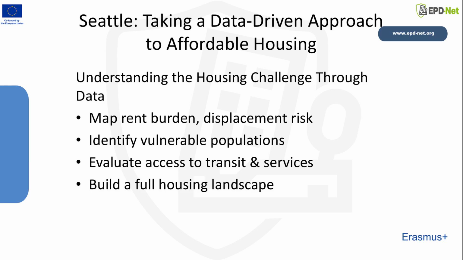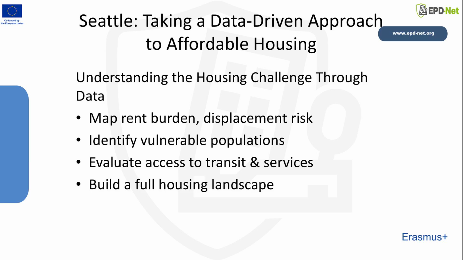Affordability challenges in Seattle vary widely from neighborhood to neighborhood. Using GIS, planners mapped areas with high rent burden and displacement risk to identify where pressures were greatest. They also analyzed vulnerable populations and evaluated each neighborhood's access to transit, jobs, schools, and healthcare. By layering these insights, the city built a comprehensive housing landscape that revealed where multiple vulnerabilities overlapped, guiding more equitable